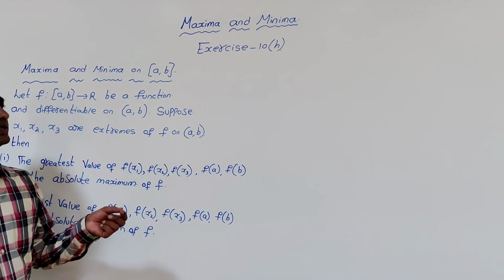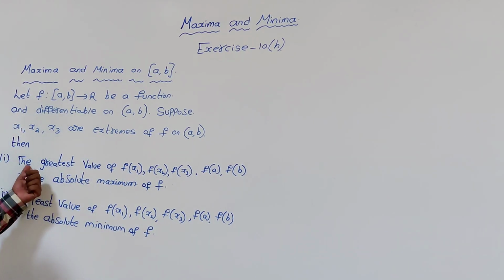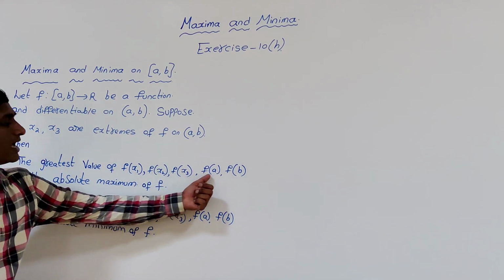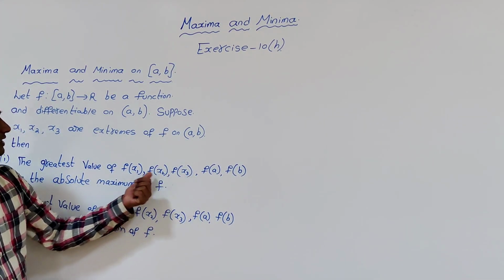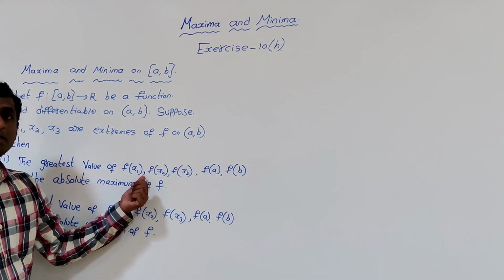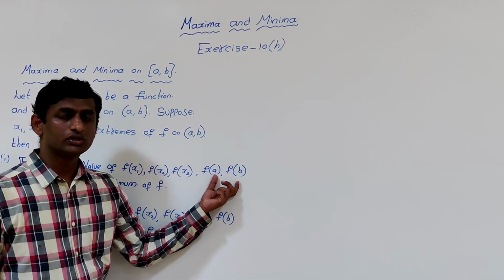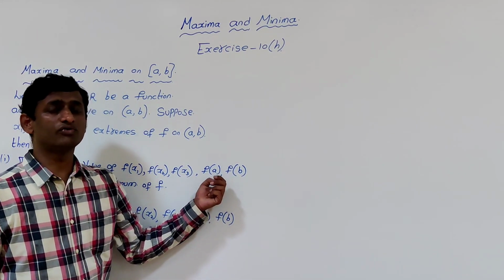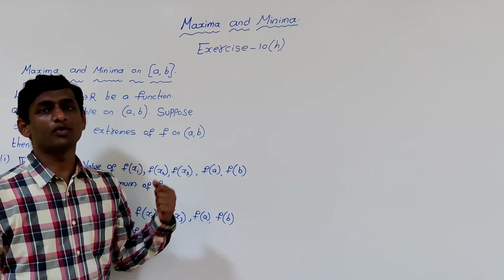Now in order to find the absolute maximum or absolute minimum, we take the greatest value among f(x1), f(x2), f(x3), because these three are local maximum or minimum values, and f(a) and f(b) are the end values. So there is a possibility of finding the absolute extrema at the end points also.